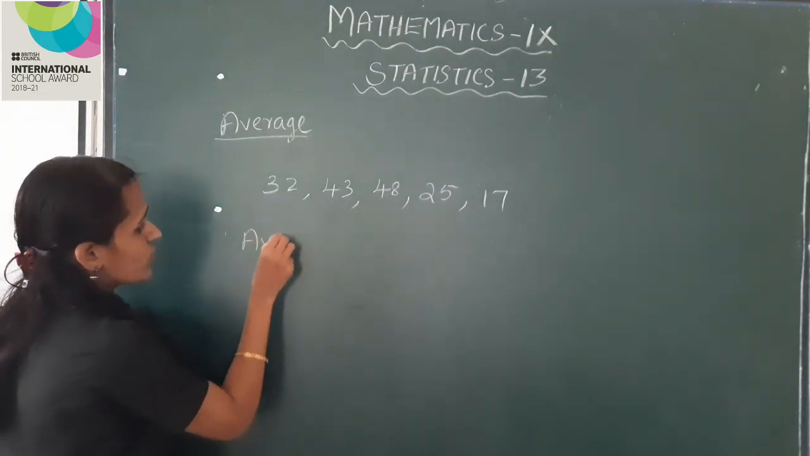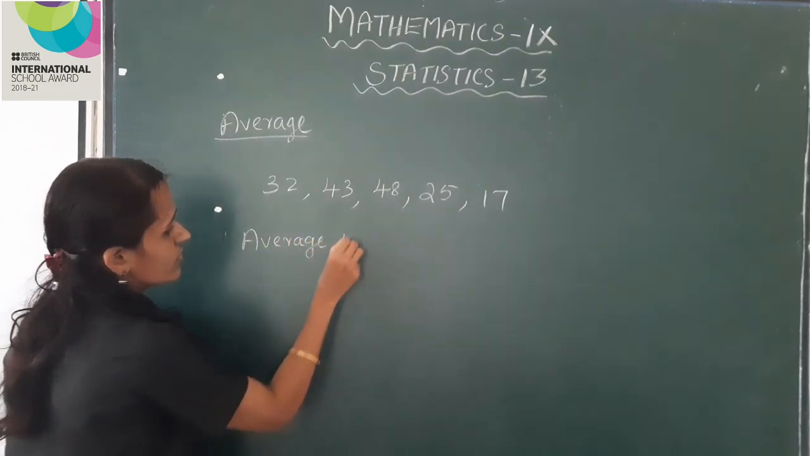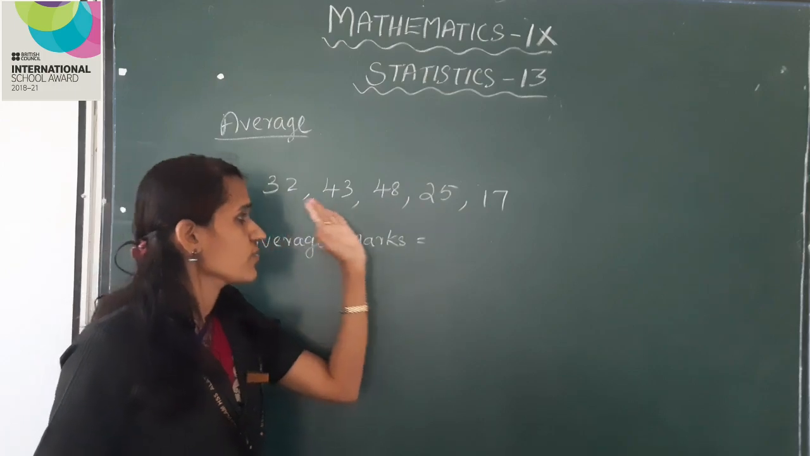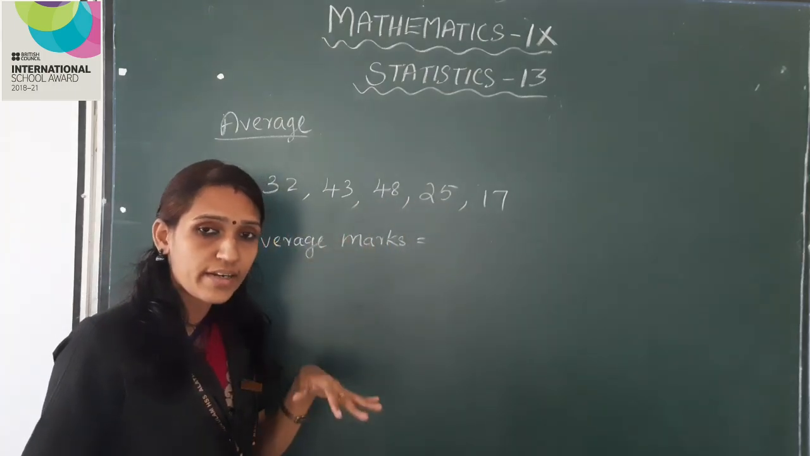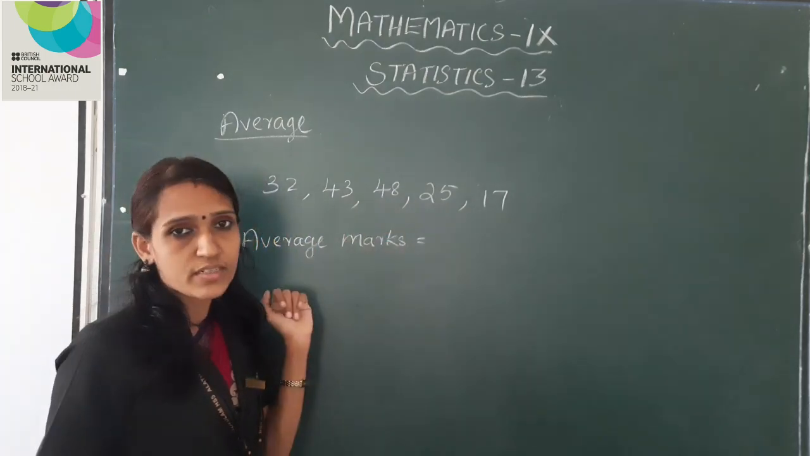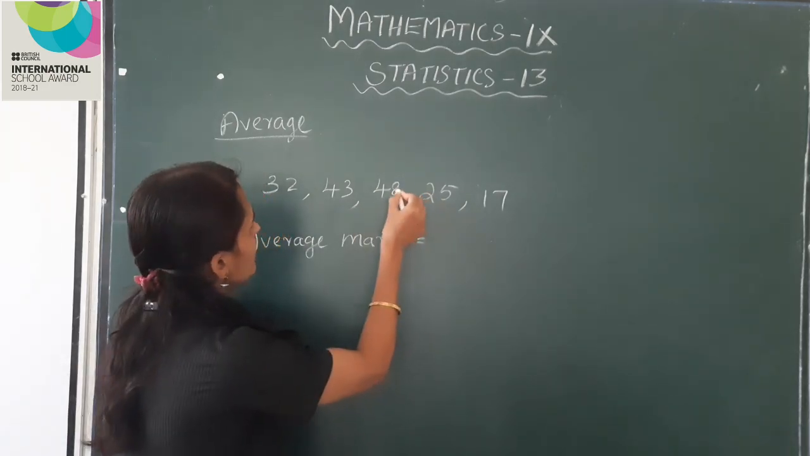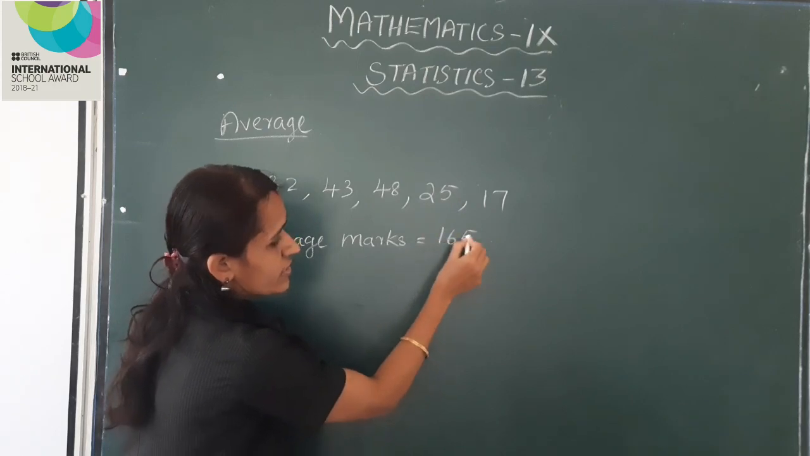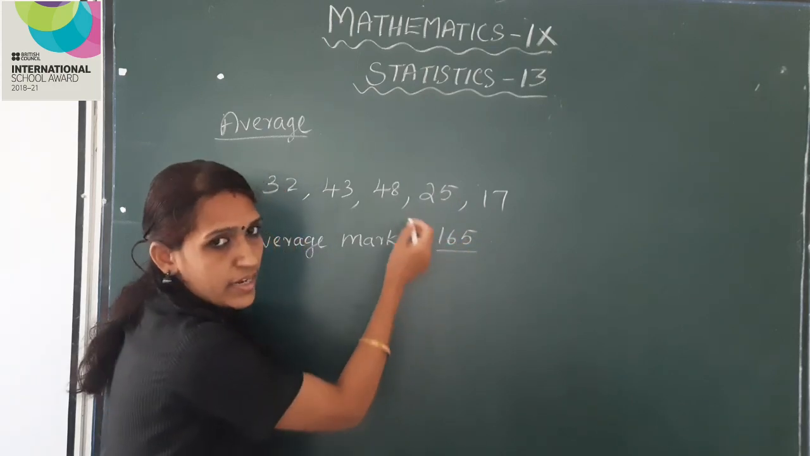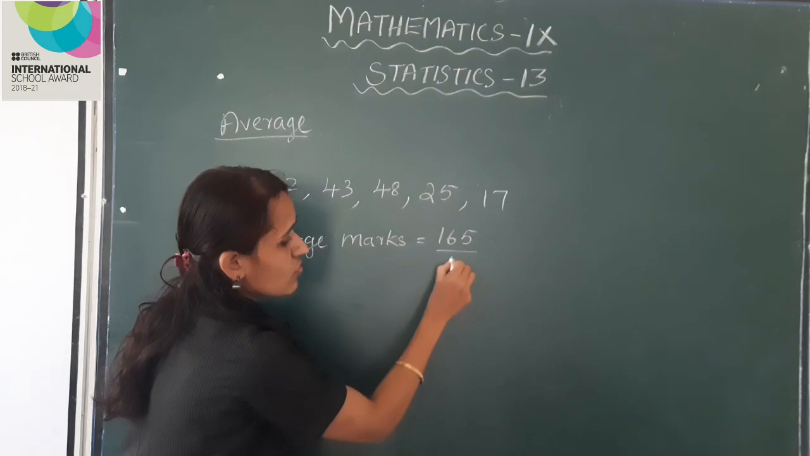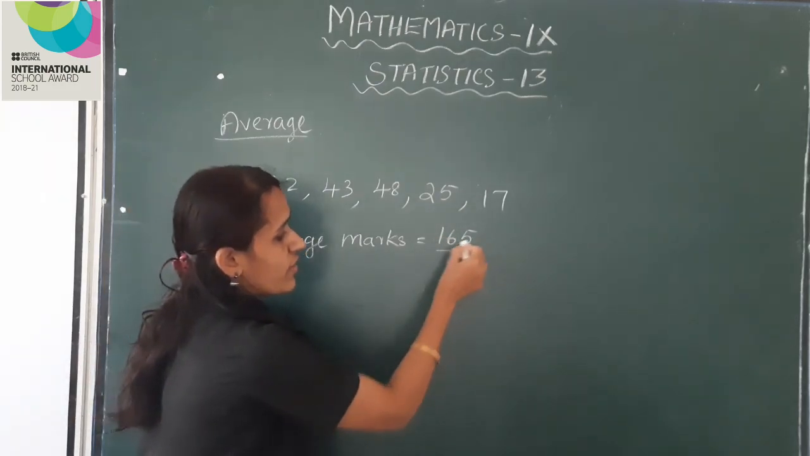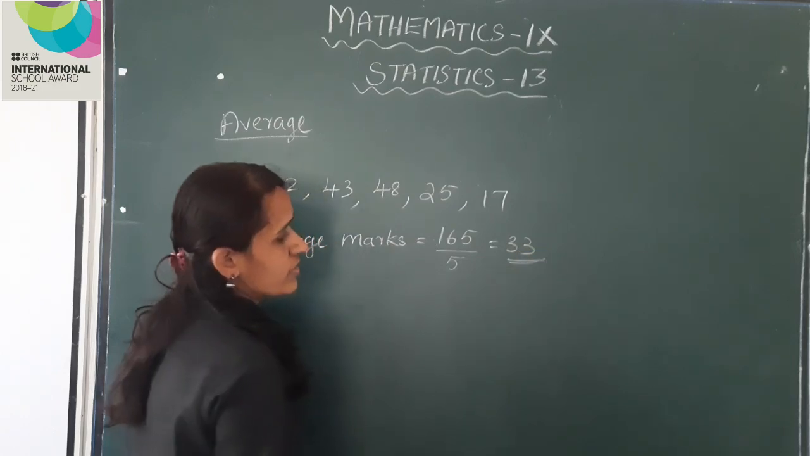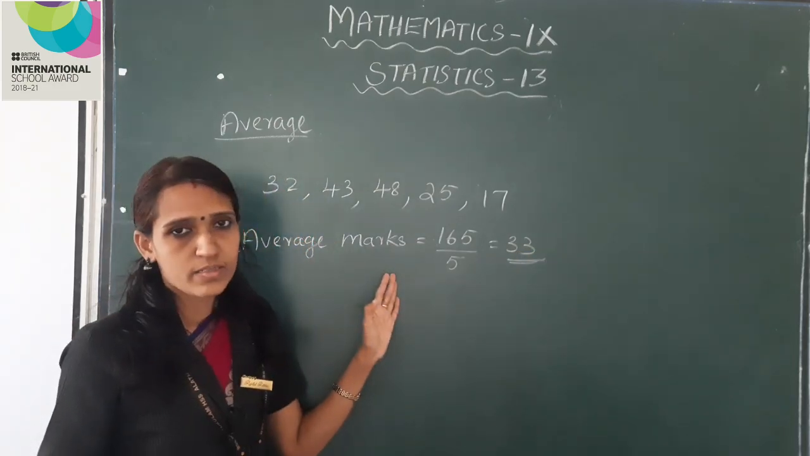Average marks is equal to the sum of these marks divided by the number of children. The sum is 165, divided by the number of children, that is 5. 165 divided by 5 is equal to 33. So 33 is the average marks.